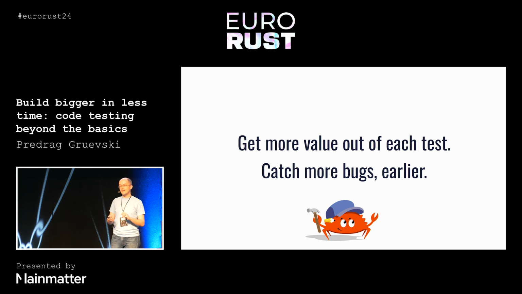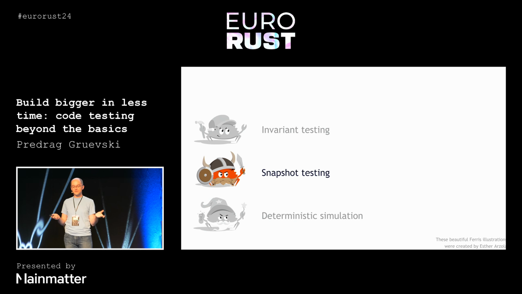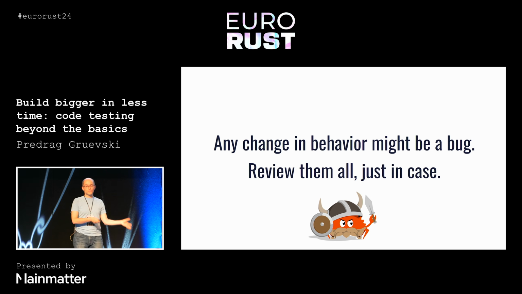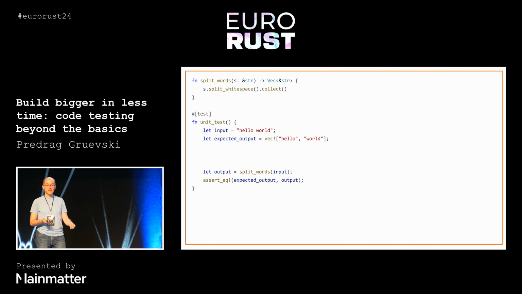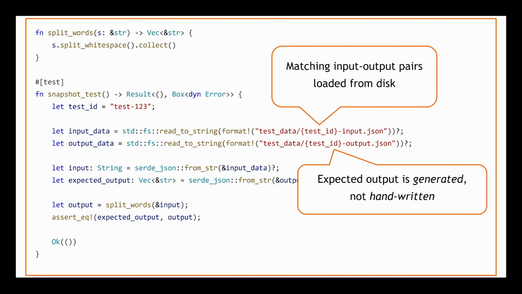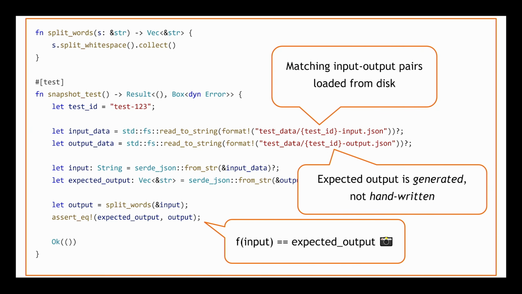So instead of writing an output by hand, what we're going to do is produce a pair of files that we're going to read from disk, and they're going to be a matched pair where we load the input, we load the expected output, and then we want to make sure that everything checks out. So the output here is generated by running the function and not handwritten. This is a substantial deviation from how we were doing stuff before, but at the end of the day, everything is still the same. We still run the function on the input, and then we check whether we got the output that we expected, except the output now is a snapshot as opposed to something that we hand wrote.